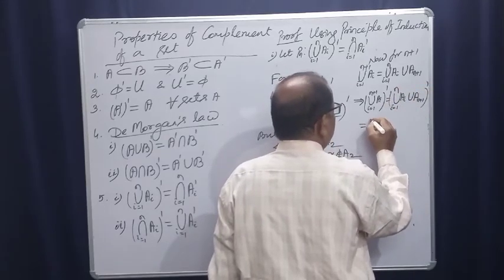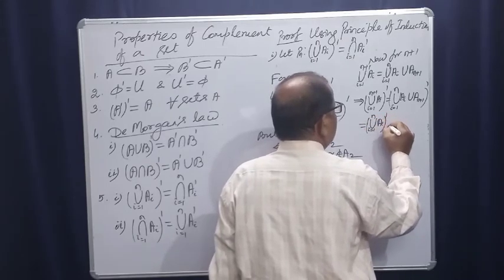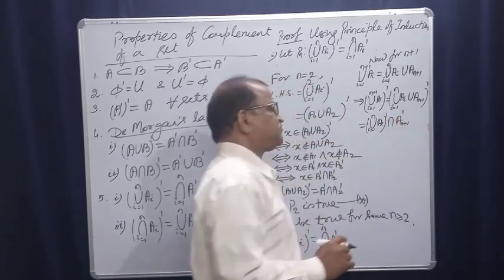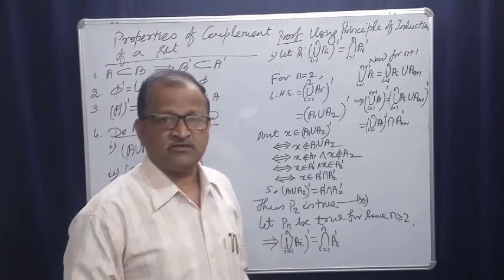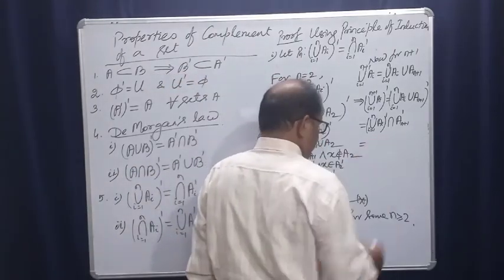This is equal to union i is equal to 1 to n Ai complement intersection A n plus 1 complement, right?